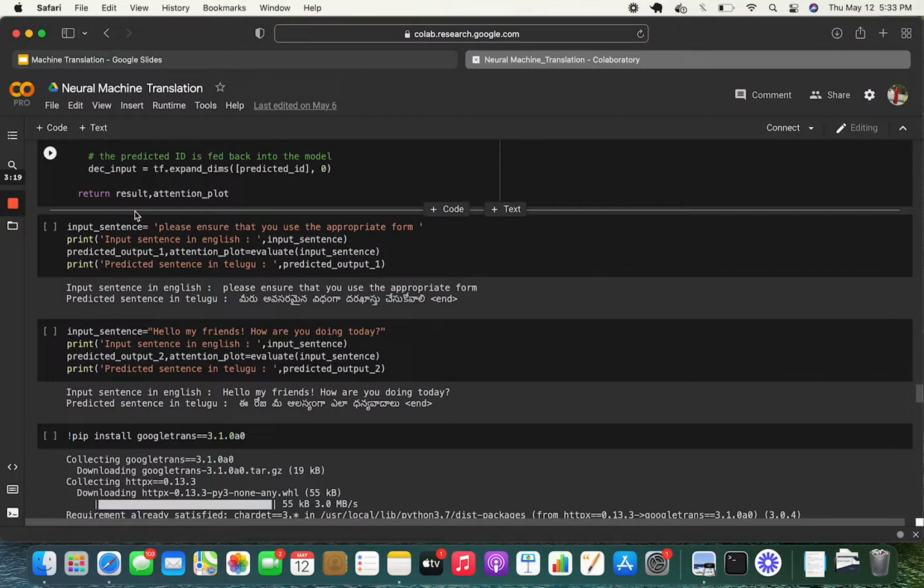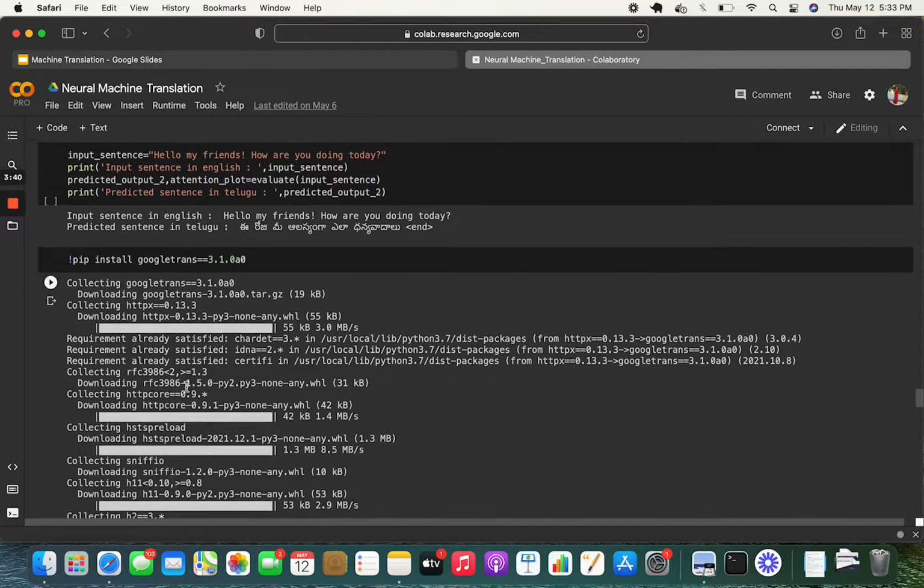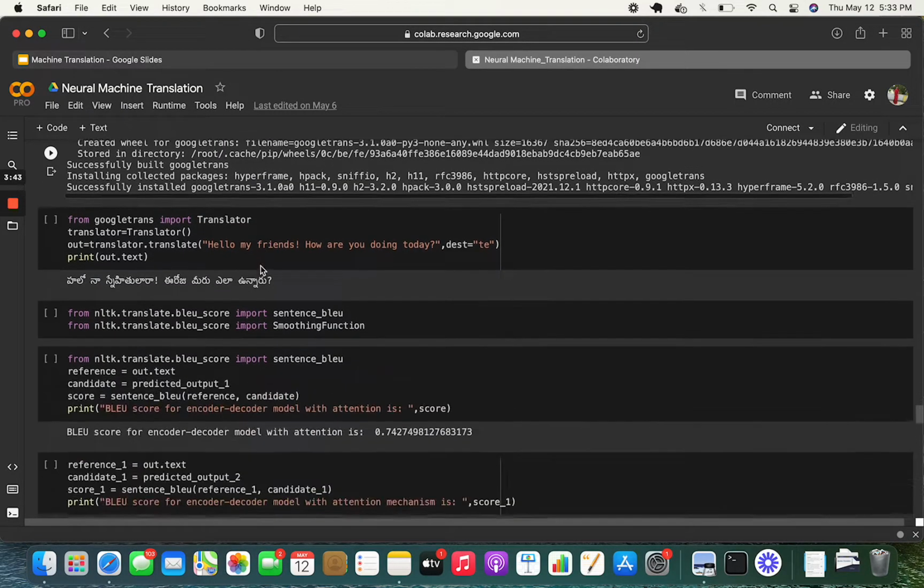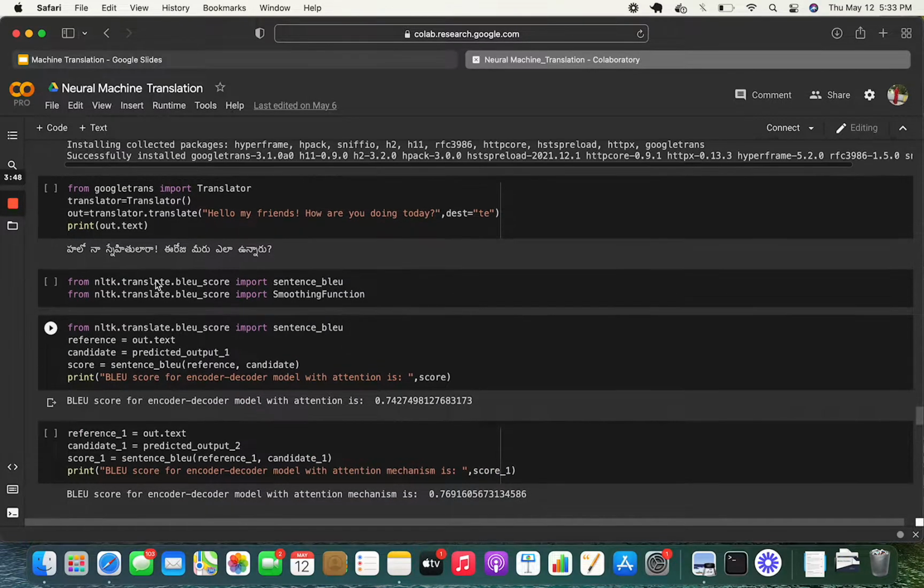And coming to the implementation, this is the input sentence. Consider this input sentence: please ensure that you use the appropriate form, and for that input sentence we get this response in Telugu. And for evaluating this model, we have used the Google Translate API. This is the same sentence we just generated, and for this sentence we got a BLEU score of 0.74. For this model, we are getting a BLEU score of 74 to 76.